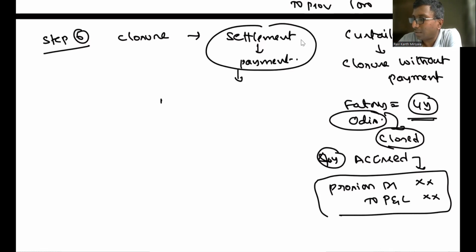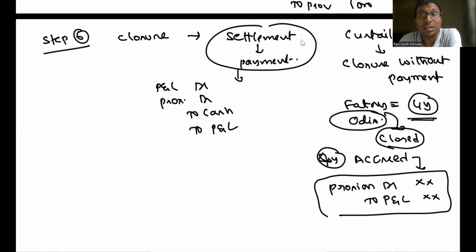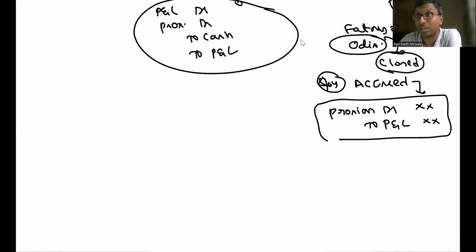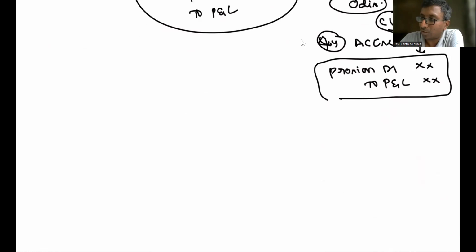Correct, ma'am. So what happens on payment? Provision account debit to cash. Suppose I paid an excess, that will be transferred to P&L, as a gain or loss, whether I paid less or more. But here, one important point is there. What is that important point?